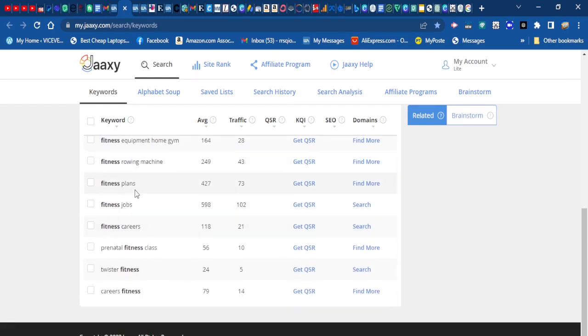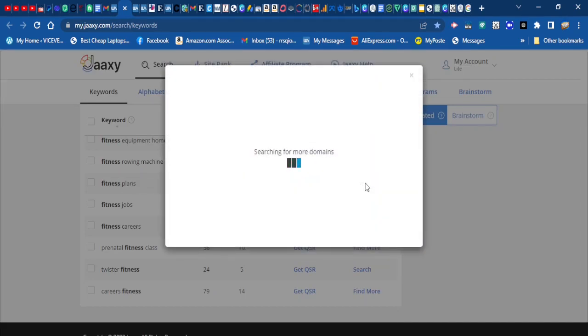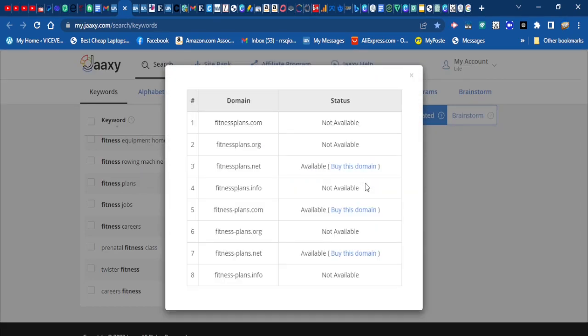So let's go ahead again. So let's check this out. Let's check this one out. Let's find out. So fitnessplan.com has been taken. .org has been taken. So fitnessplan.net is available. So if you want to buy this domain, you can just click buy this domain.